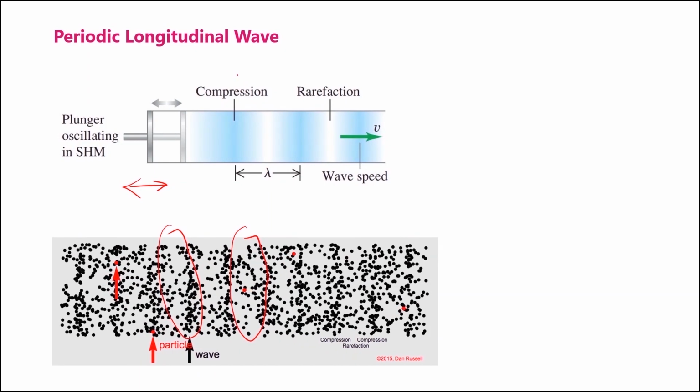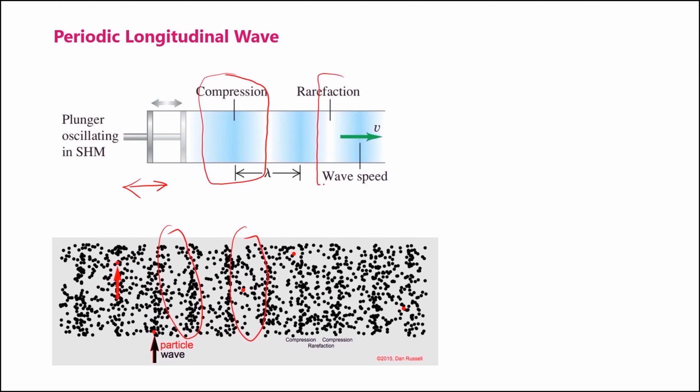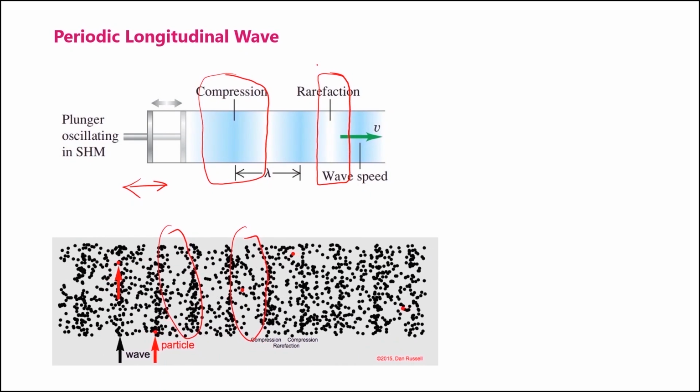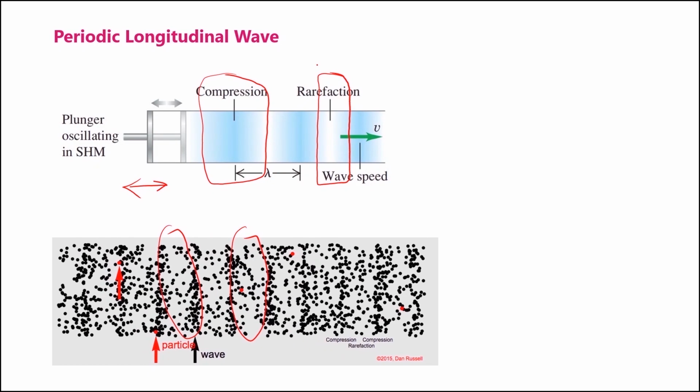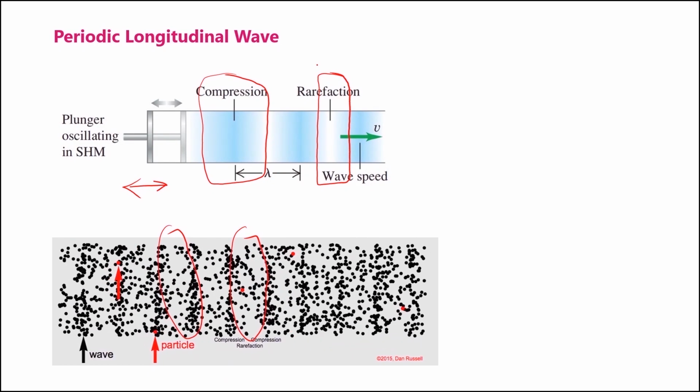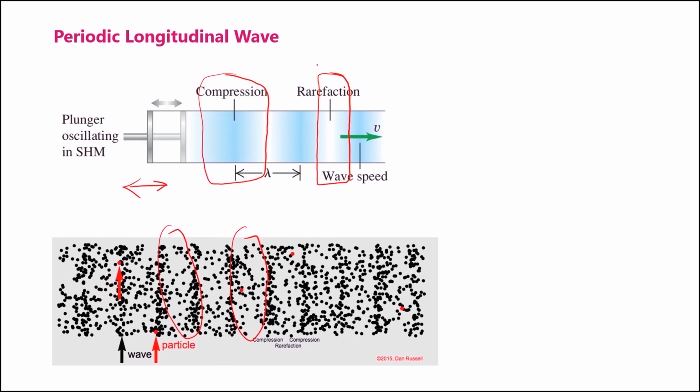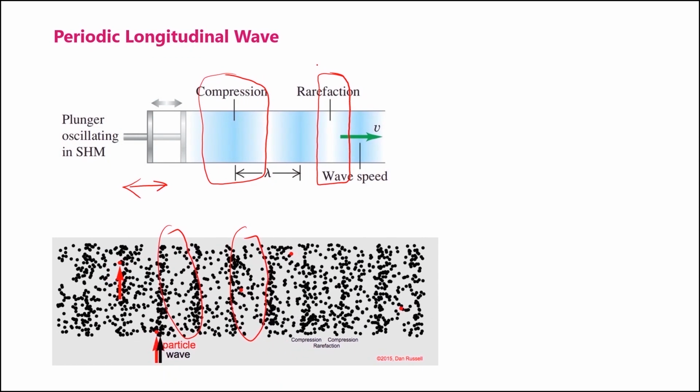So this portion that we see in the figure is the compression, and the portion that is shown in light shade is the region of rarefaction. And the wavelength is the distance from one compression to the next or from one rarefaction to the next.